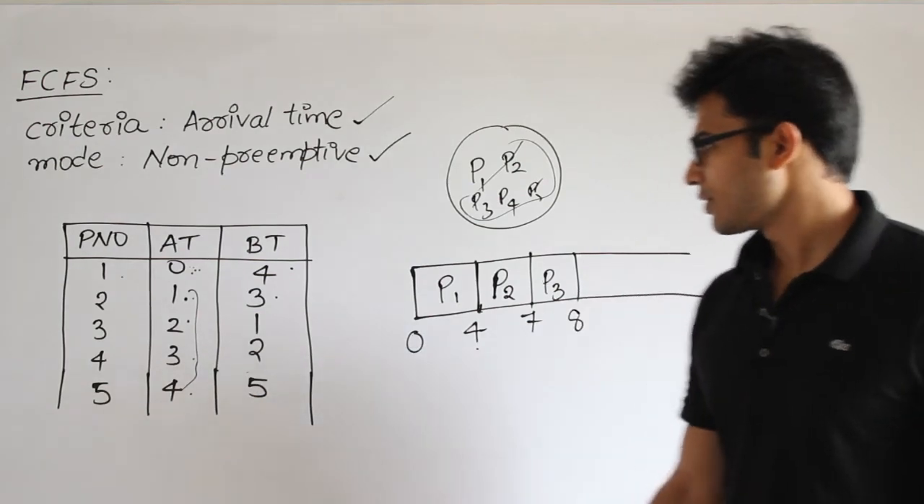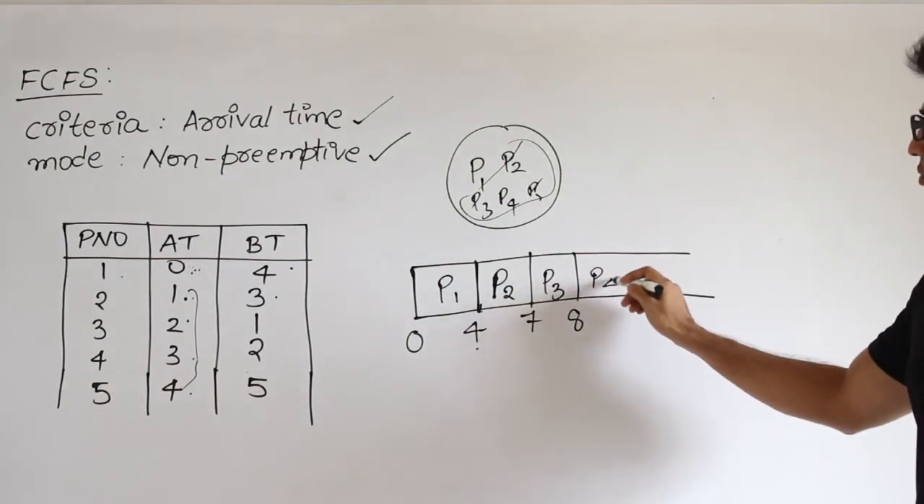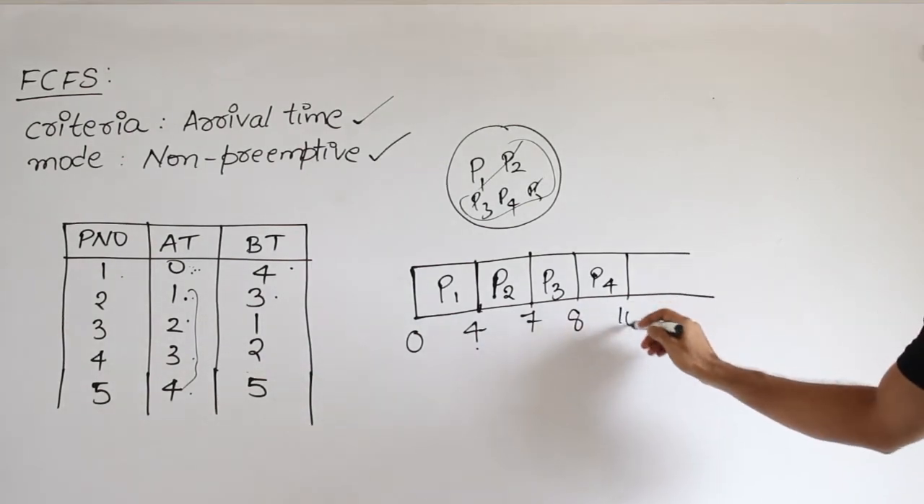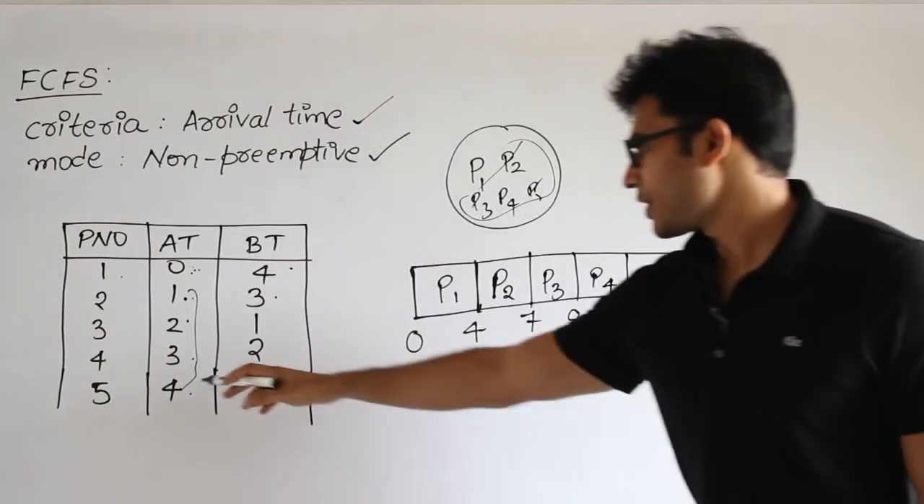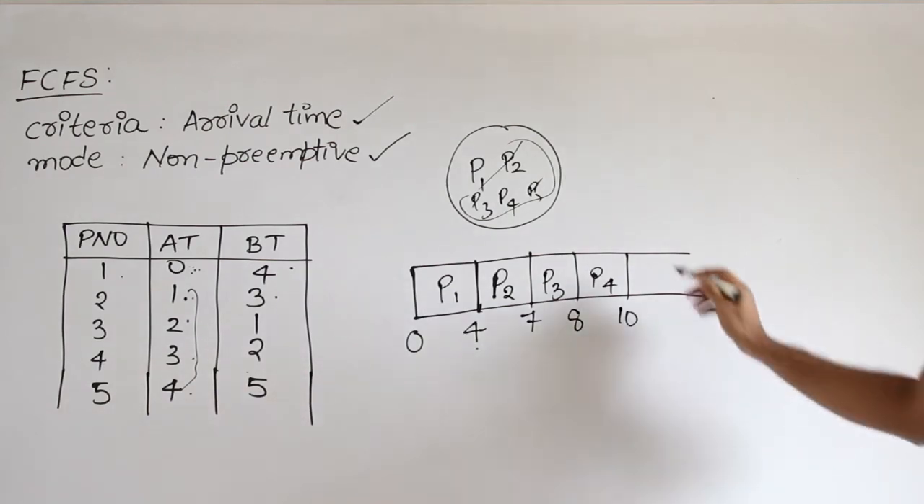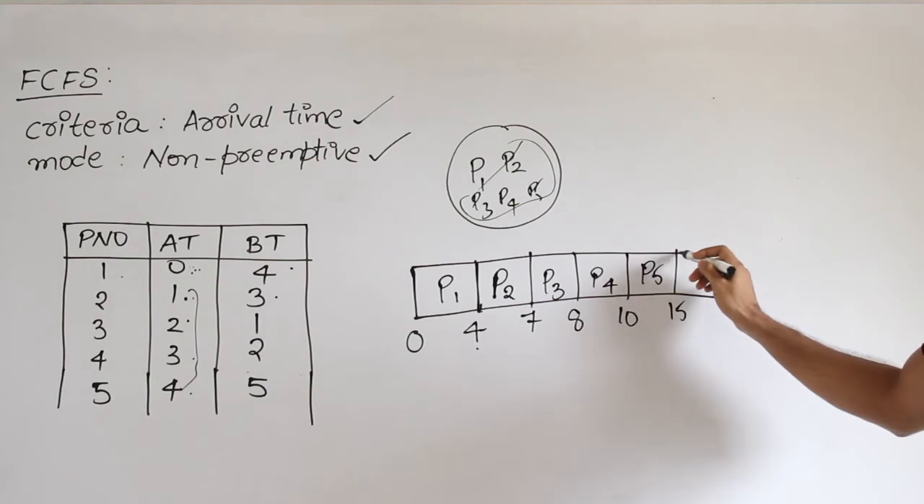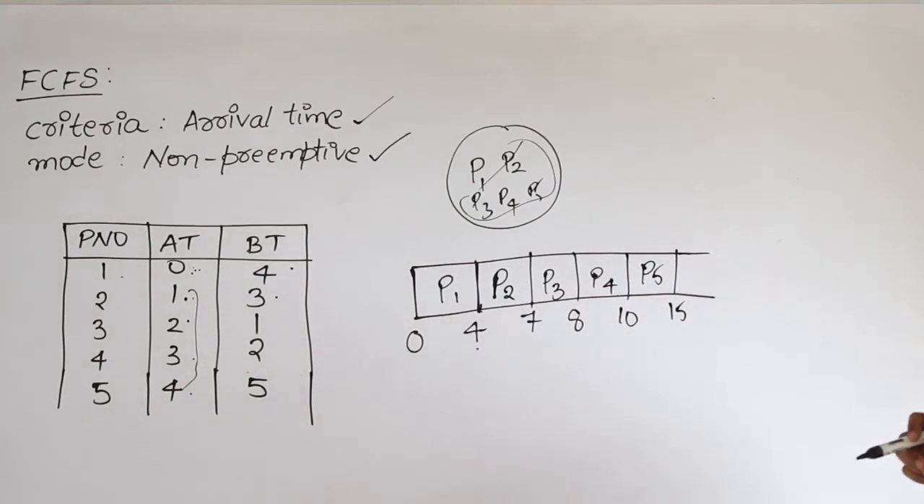Next one is P4. So P4, when are you going to start? How much time does P4 require? Only 2 units, which means by 10 it is going to be finished. And what about P5? Arrival time is 4 and it requires 5 units, right? Therefore it is going to be 15. Understood this? So that is how the Gantt chart is prepared.